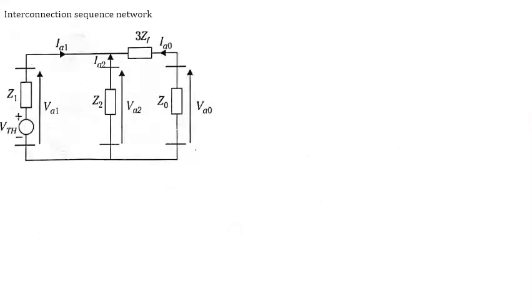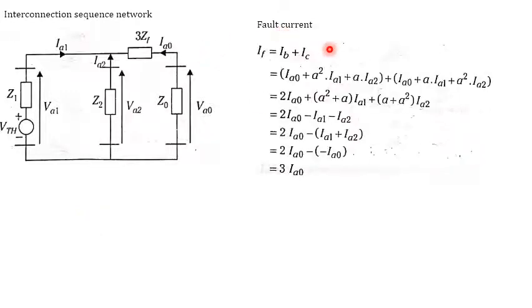This suggests that there should be a parallel connection. This is VA1, VA2 and VA0, and there is a fault impedance existing between VA2 and VA0 with 3 times ZF. We are not writing the sequence values once again, so directly calculate the fault current.